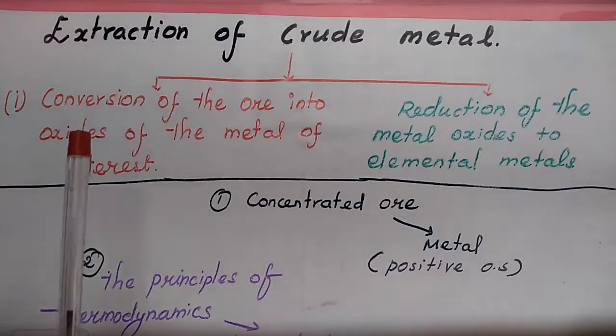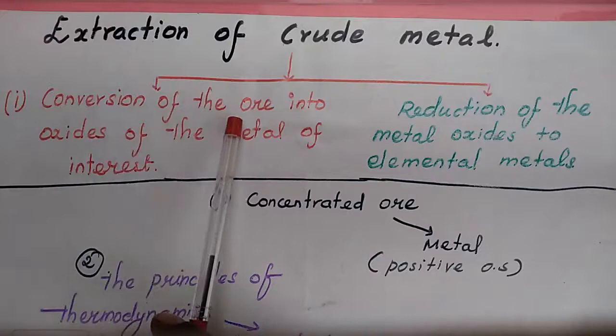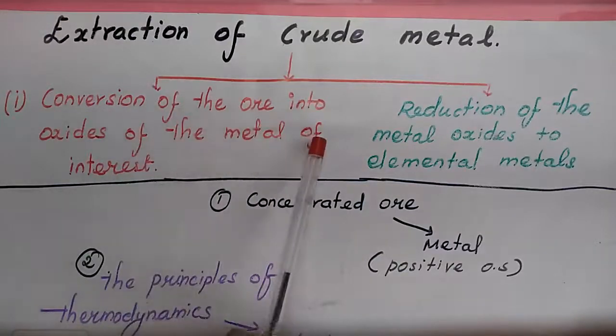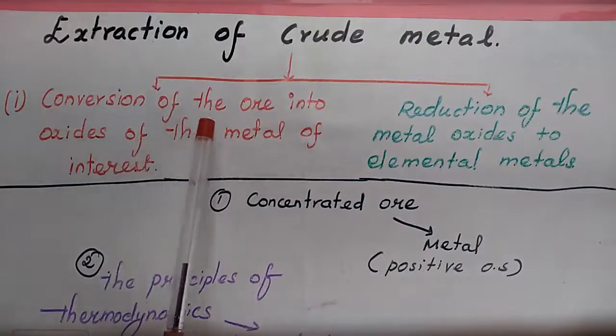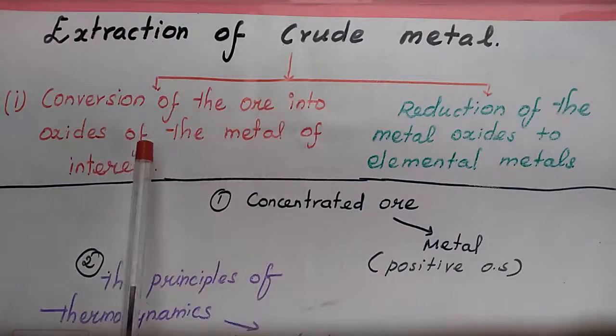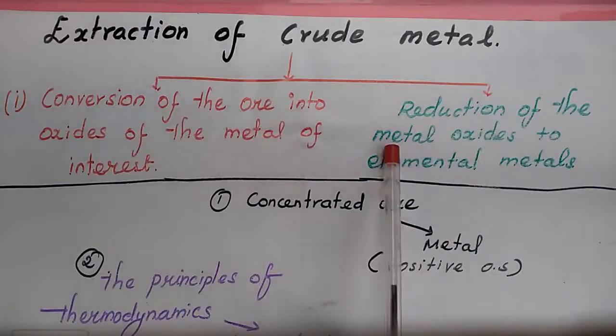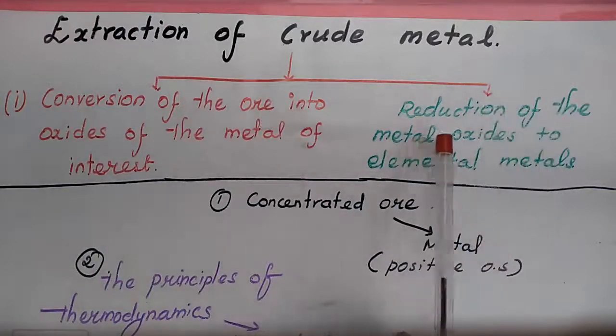First one, conversion of the ores into oxides of the metal of interest. Second one, reduction of the metal oxide to elemental metals.